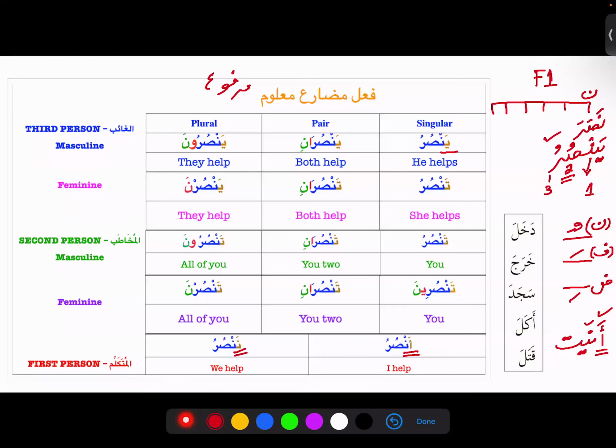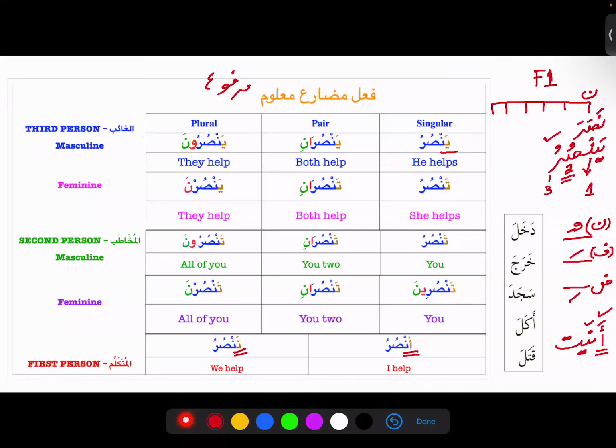And then we're going to add one more, which is feminine plural, and this is Yansurna. So these are the sigas where we can find Ya as a sign of mudari. Is it making sense to everyone? We need to memorize that.